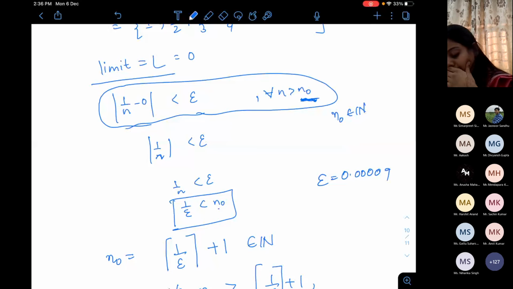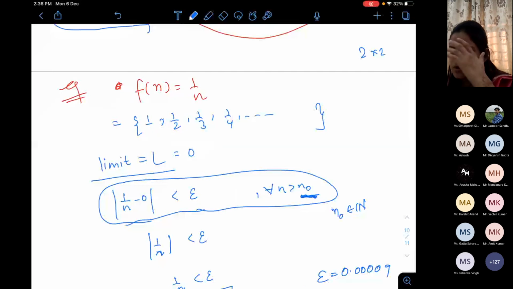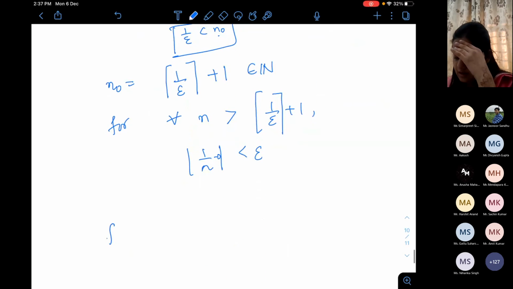Ma'am, I'm unable to understand this last example at all. Okay. Look, I have taken the sequence 1 by n. He says the limit is 0 by intuition. I am saying I have to find a set of natural numbers such that f n minus 0, that means the terms, are in the epsilon neighborhood of the limit.